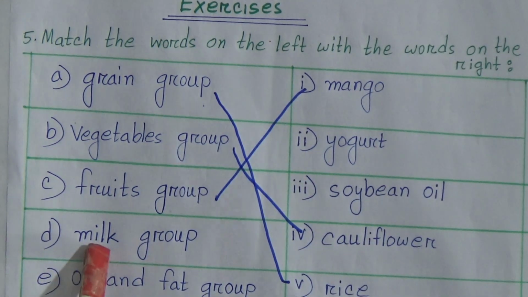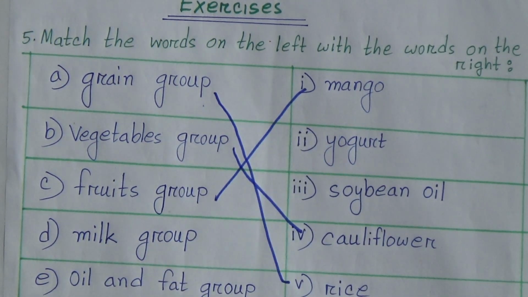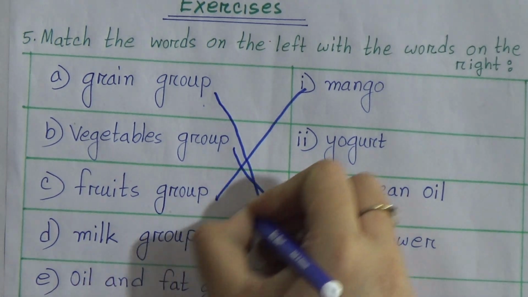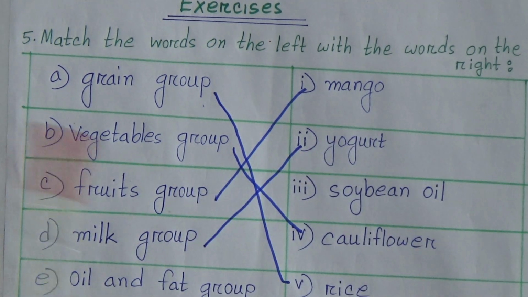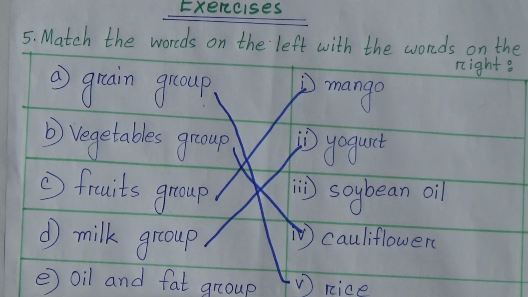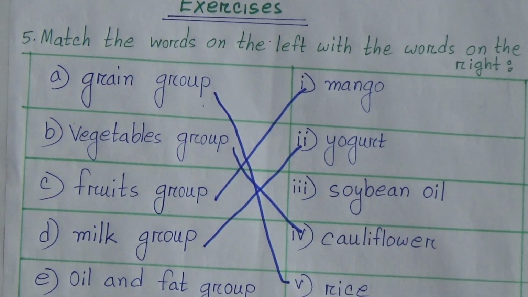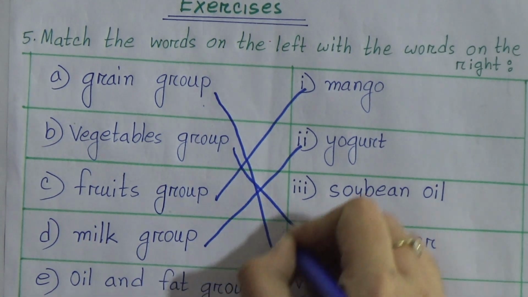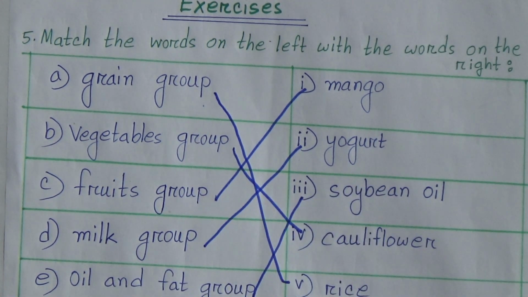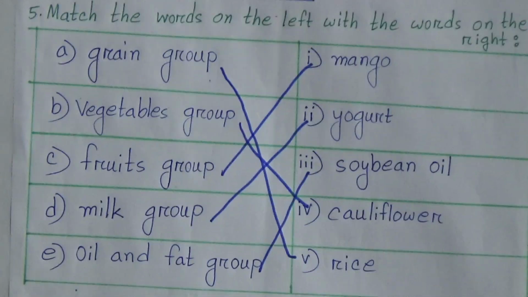And D number, milk group, is yogurt. And the last one here is oil and fat group. Here is soybean oil. We will match with this. Now, how will you write this matching in your exam? I will show you.